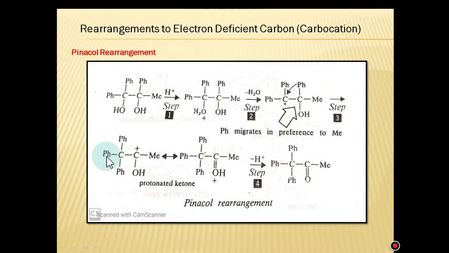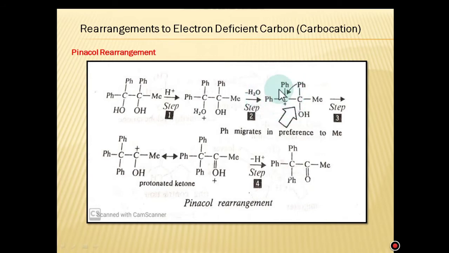This is the common example of pinacol rearrangement. This is the pinacol, which is a 1,2-diol. 1,2-diols are generally called pinacols. In the presence of acidic media, the protonation of one of the hydroxyl groups takes place, like here. After the protonation of this hydroxyl group, it becomes a better leaving group. So this is removed in the form of water and formation of a carbocation takes place.